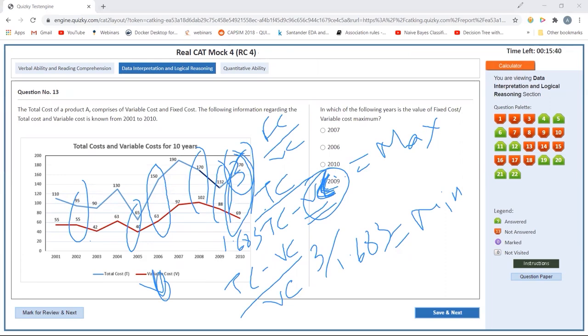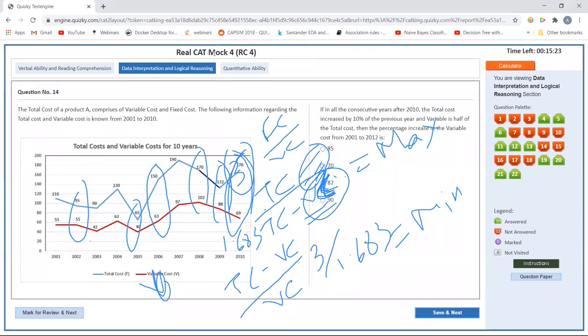If in 2010 this number was the maximum, then the reciprocal was the minimum. So in 2010, the reciprocal of this would be maximum.